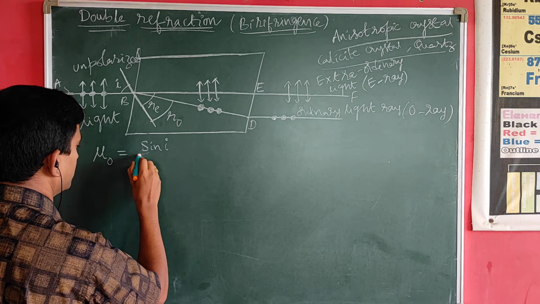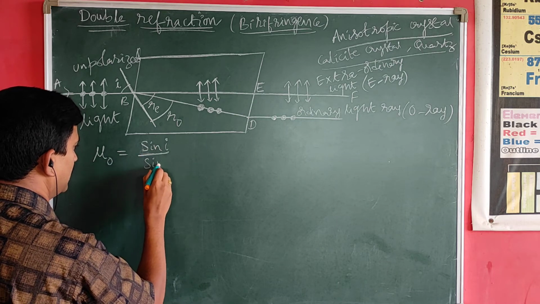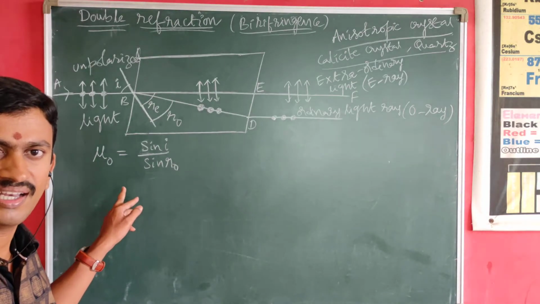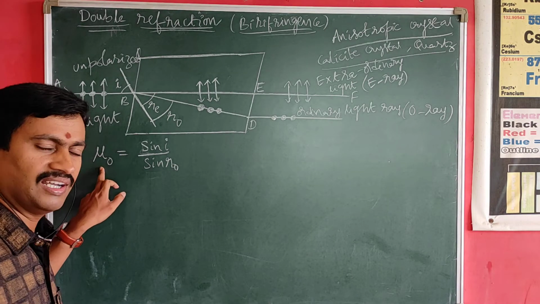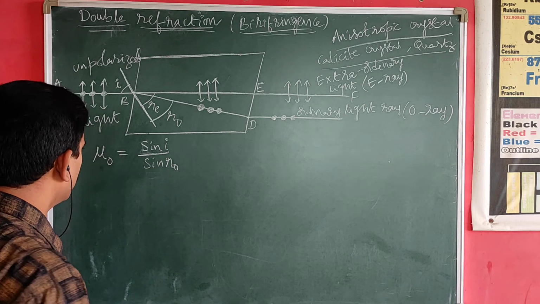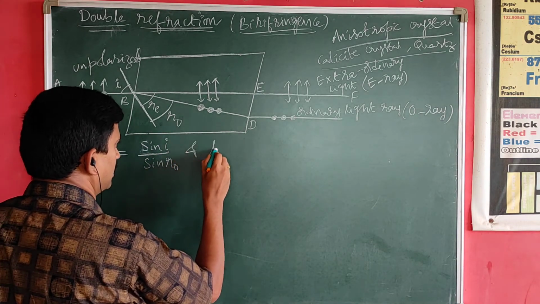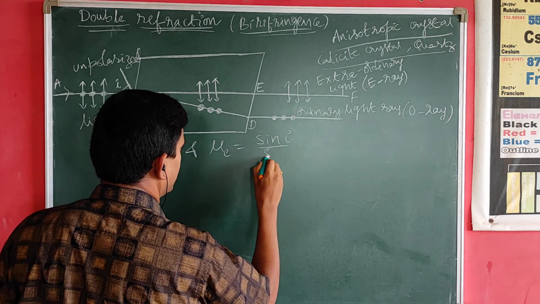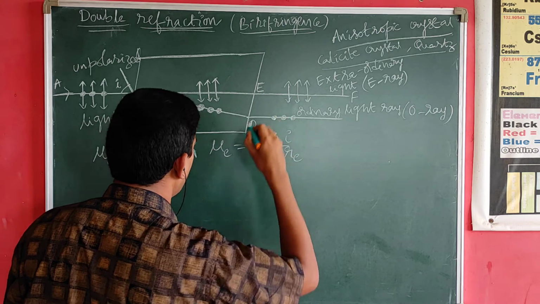Hence, mu O, the refractive index for the ordinary light ray, is sin i by sin Ro. The refractive index for the extraordinary light ray is sin i by sin Re.